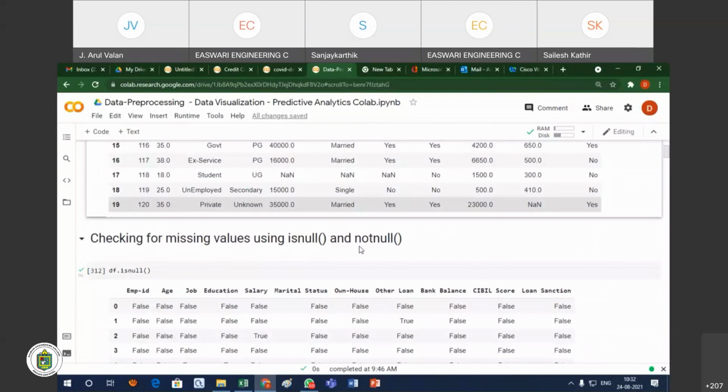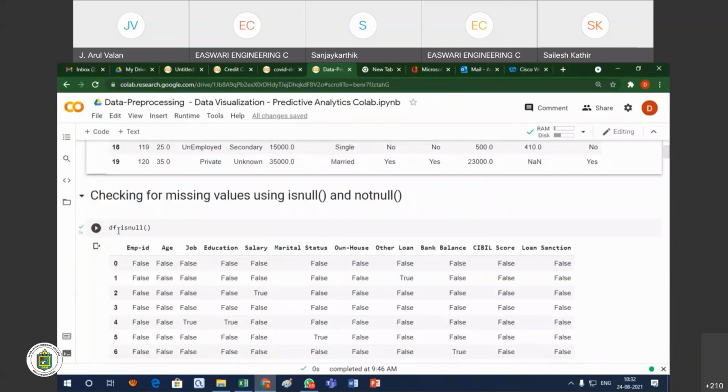It is a small data set, so manually we can see that some of the values are missing. But the real thing is that it is usually a huge data set, so we should find out with the help of a command. For that there is one command, that is isnull. df is the data frame in which I read the data file. I read the data file and stored it in one data frame, and the name of the data frame is df.